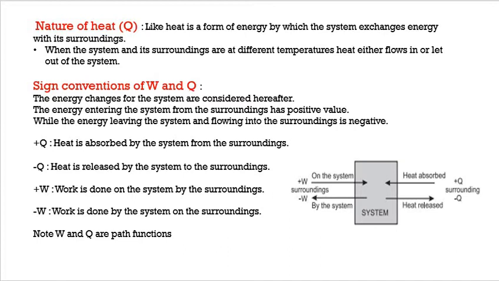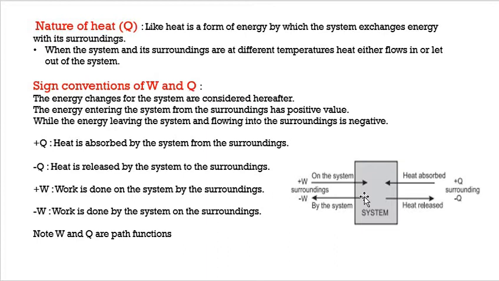When energy leaves the system and flows into the surroundings, it has a negative value. You can say plus Q is heat absorbed by the system from the surroundings. When the system is taking heat, Q has a plus value. And when the system is losing heat, its value is minus Q.